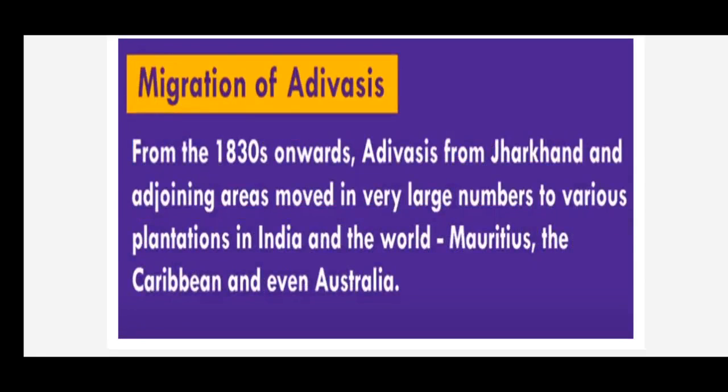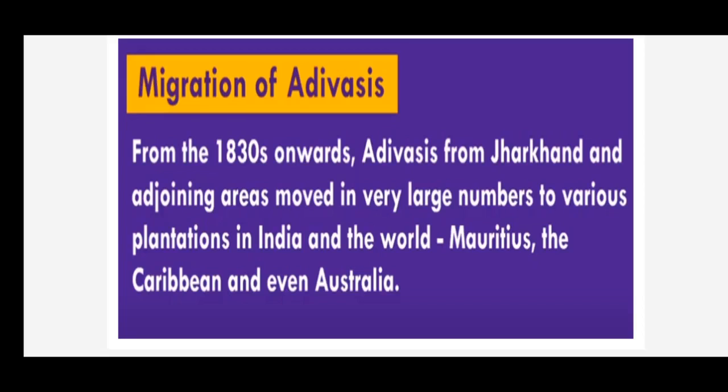Now, migration of the Adivasis, children. From the 1830s onwards, Adivasis from Jharkhand and adjoining states, it means nearby areas, moved in very large numbers to various plantations in India. Tea plantations, coffee plantations are there, children. Across the world, this migration took place with the help of the Adivasis.